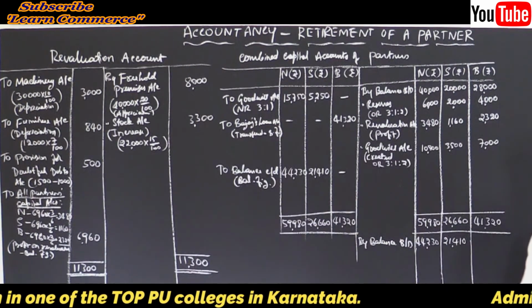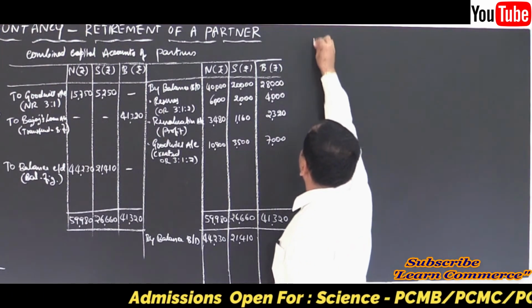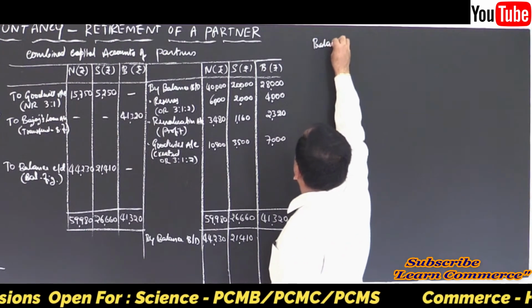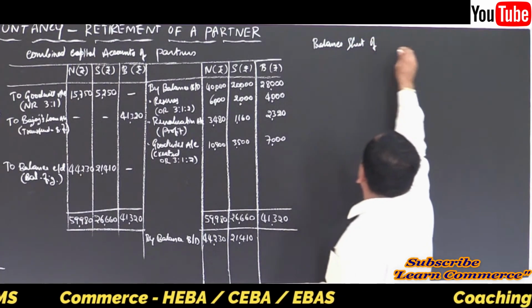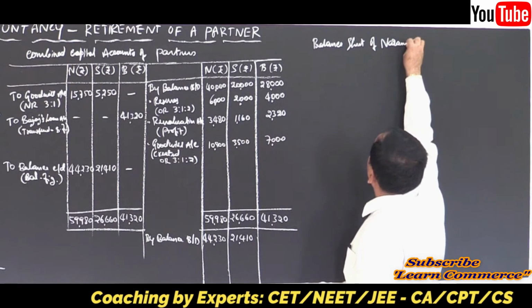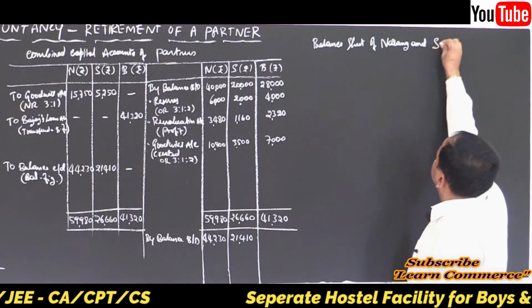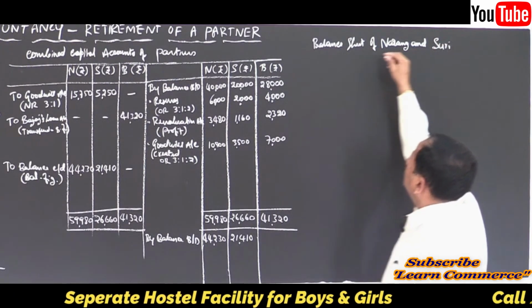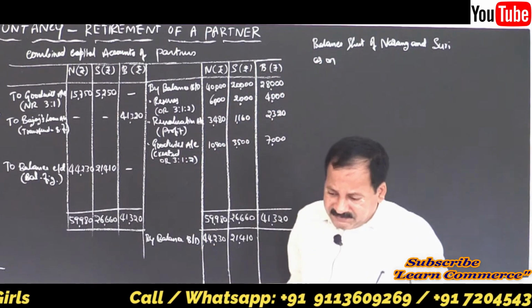Now let us move on to the last part, that is the balance sheet. Balance sheet of Narang and Suri as on, see the date in the problem.